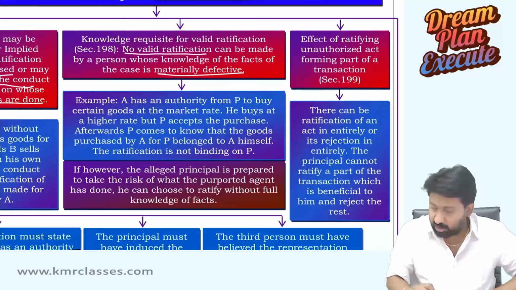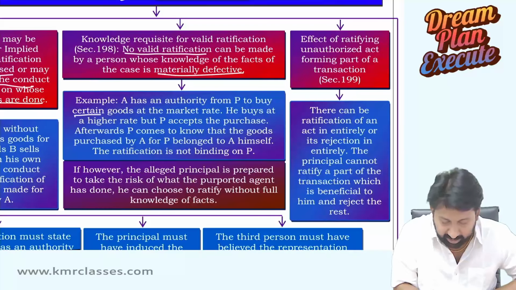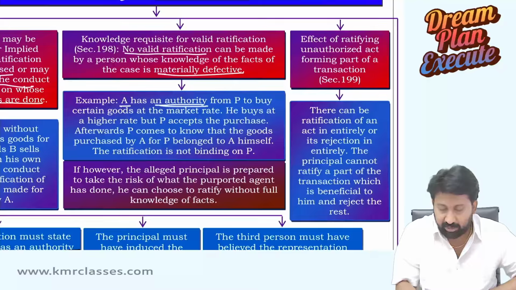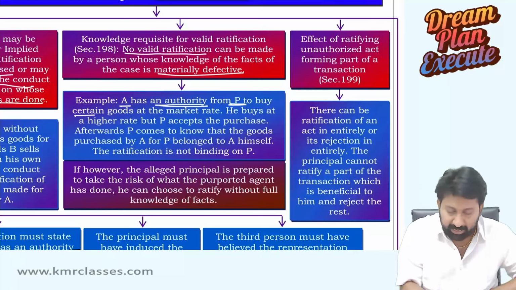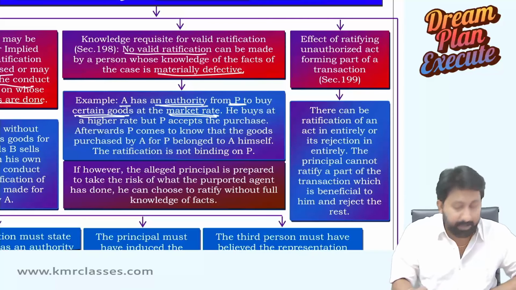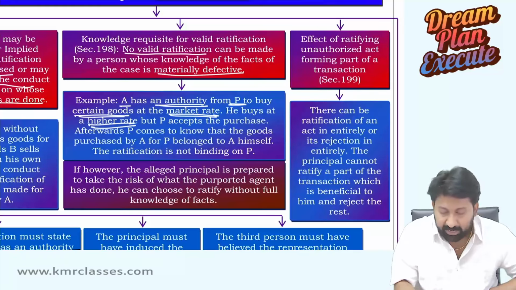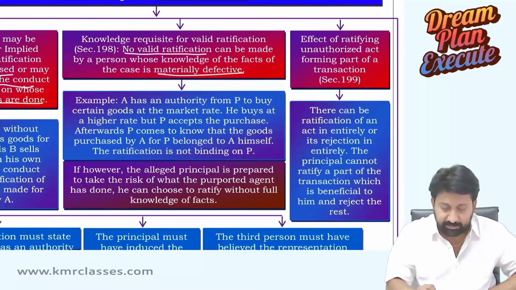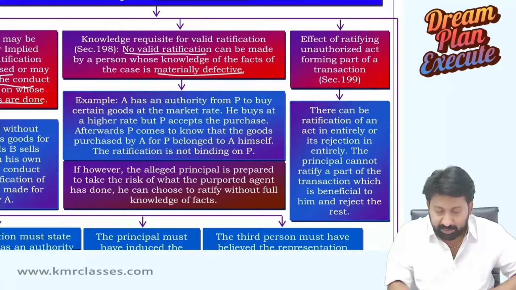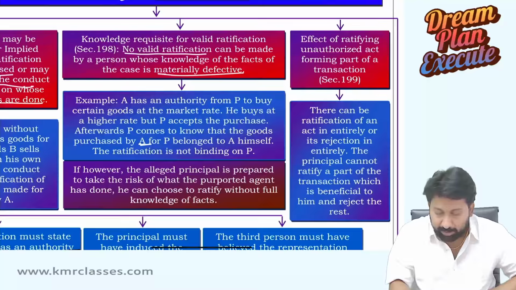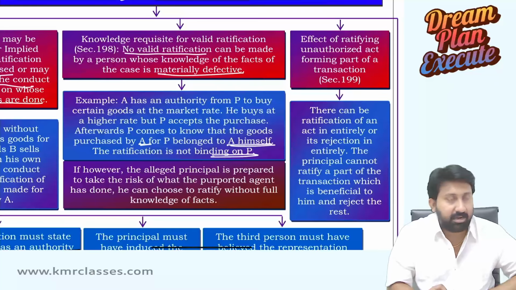A has an authority from P to buy certain goods at market rate. He buys at a higher rate, but P accepts the purchase. Afterwards, P comes to know that goods purchased by A for P belong to A himself. The ratification is not binding on P. Sir, I did not understand.